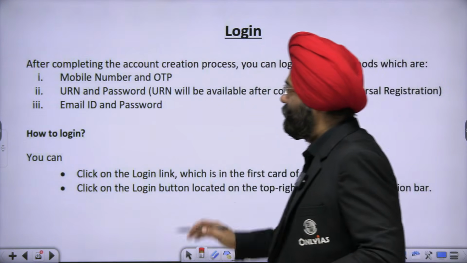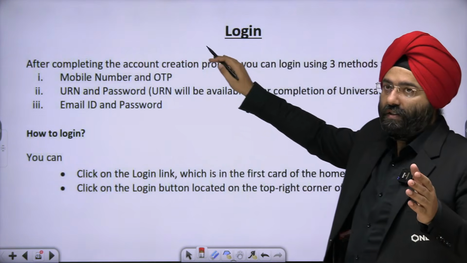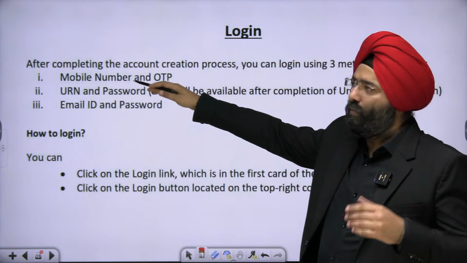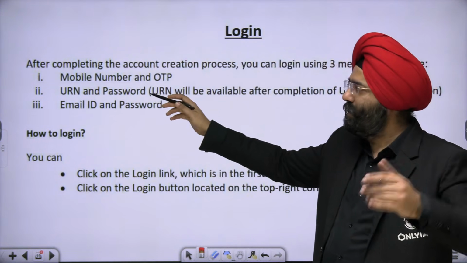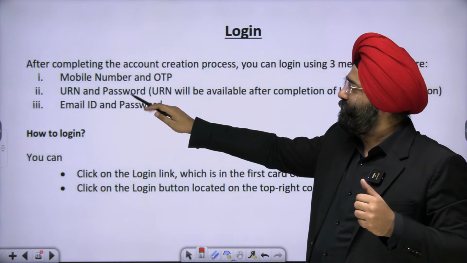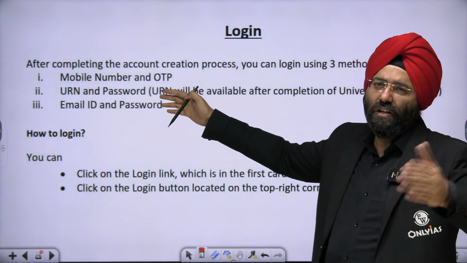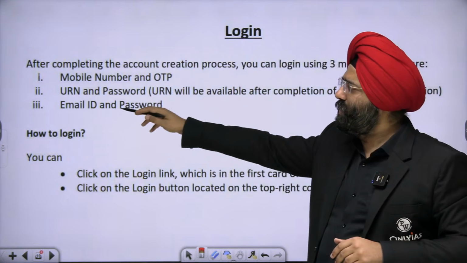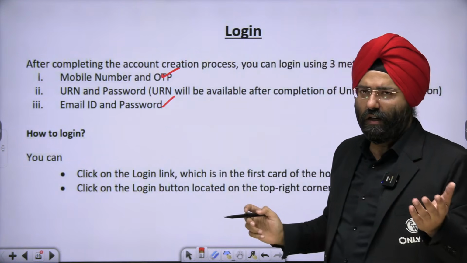Now comes the second step. Within that step is login. You can log in through the mobile number. You put a mobile number, you get an OTP. You can also log in through a URN. Universal registration number will be applicable in the second step, so leave that. Or you can log in through email ID and password. Both are allowed.